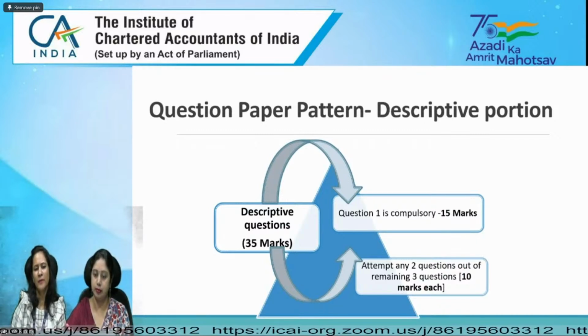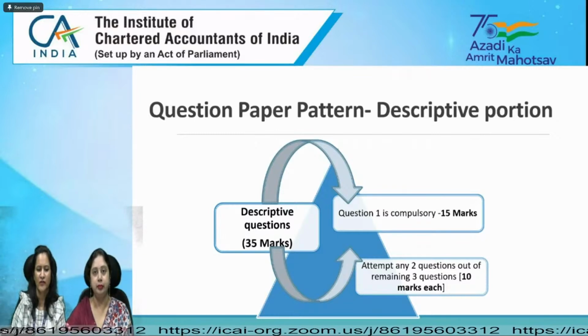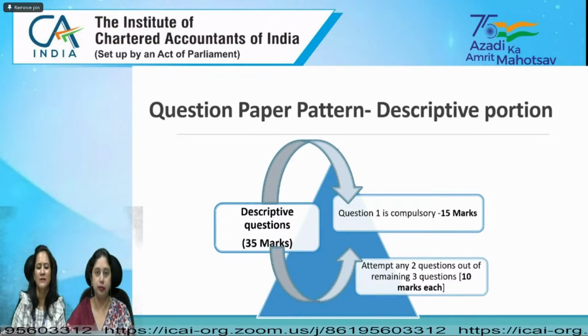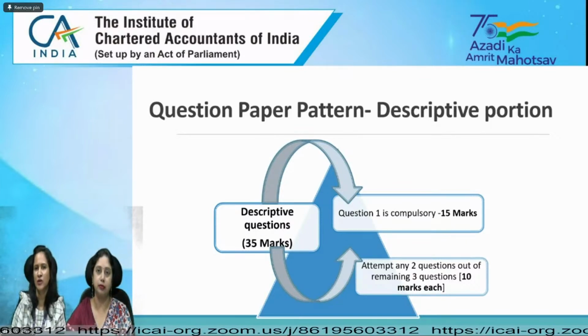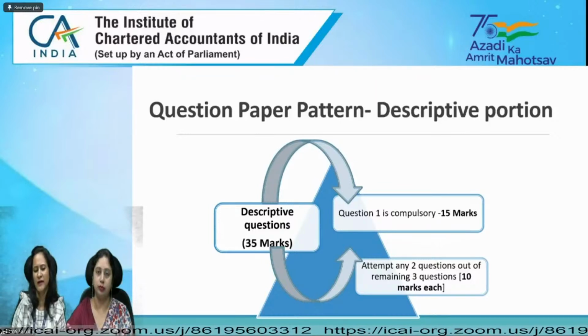Now coming to the pattern of the descriptive portion. Descriptive questions comprise 35 marks, where question number 1 is compulsory, and the compulsory question carries the weightage of 15 marks. Then you have to attempt any 2 questions out of the remaining 3 questions, and all the other questions will be of 10 marks each.